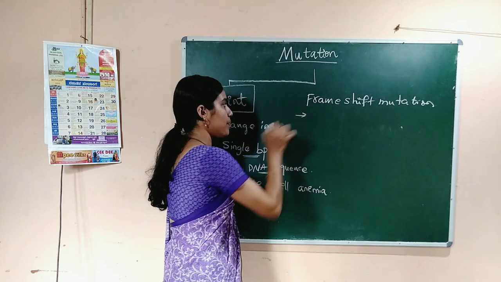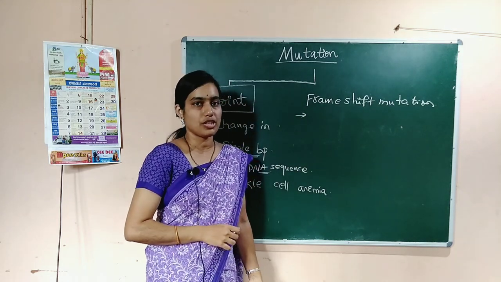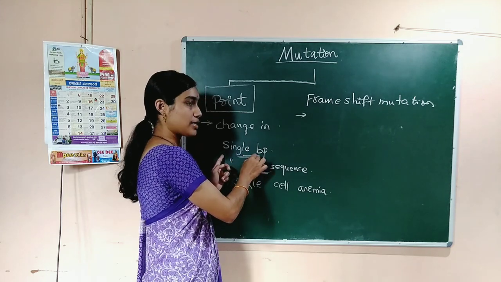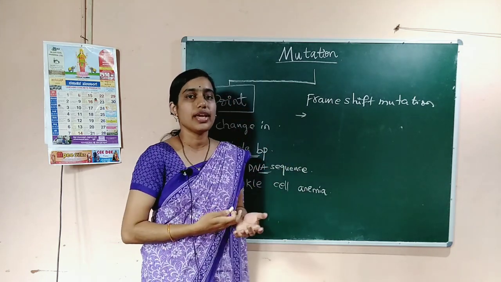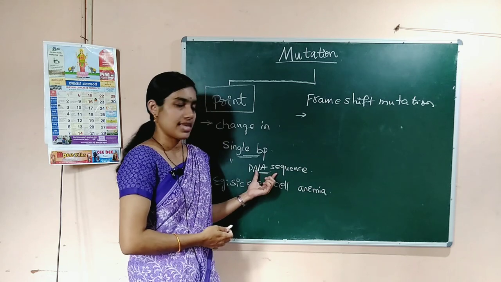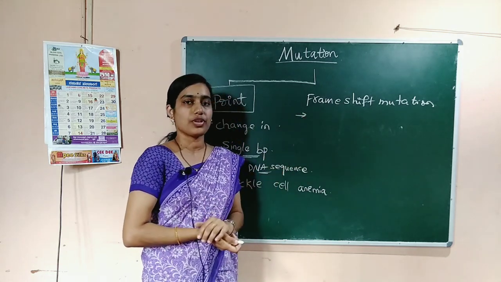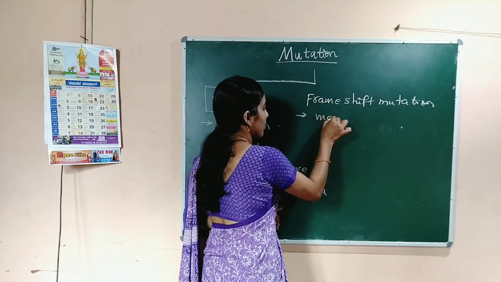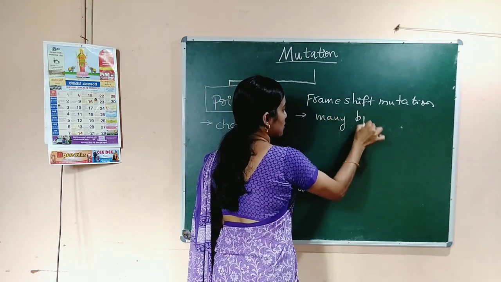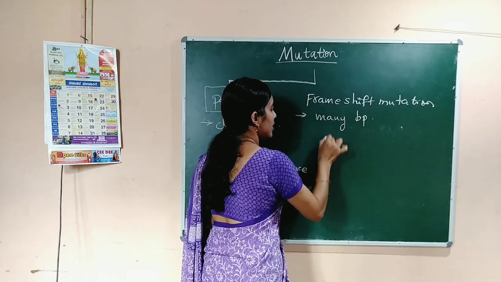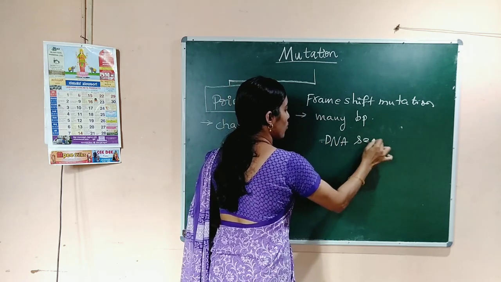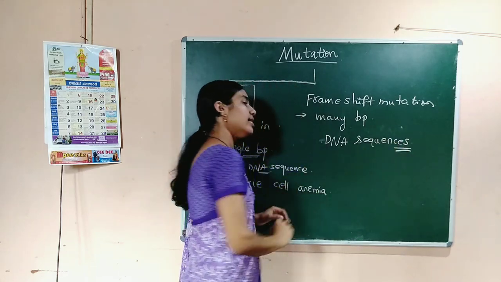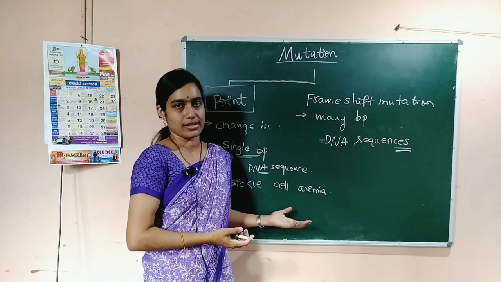And another type is frame shift mutation. Here, say it's a single base pair, but here it is due to many DNA sequences. So, frame shift mutation is due to the change in many base pairs or many DNA sequences, or many nucleotides get changed or altered.